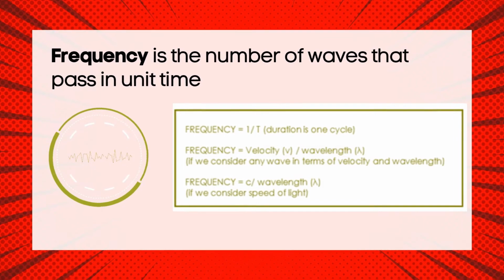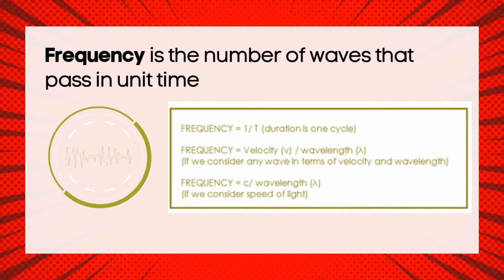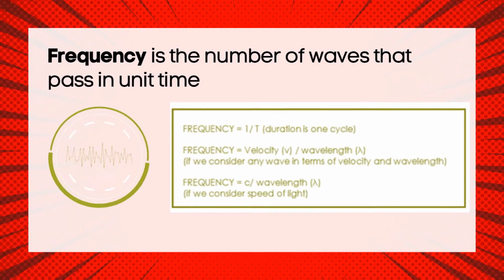The next one is frequency. It is the number of waves that pass in a unit of time. For example, if you produce 50 sound waves in 2.5 seconds, the frequency is 20 Hz. Here is the formula for frequency. Frequency is equal to velocity divided by wavelength.